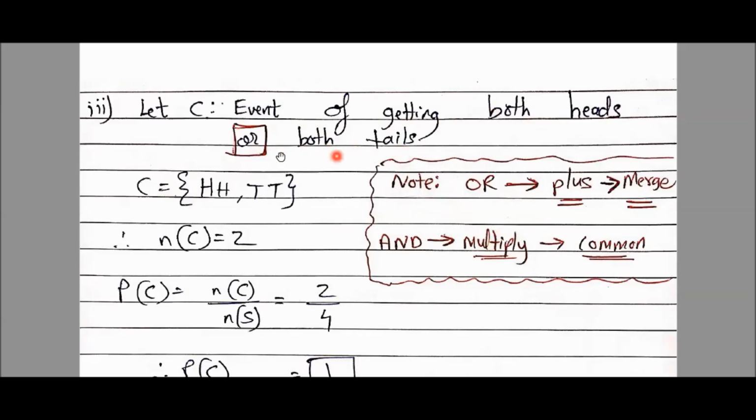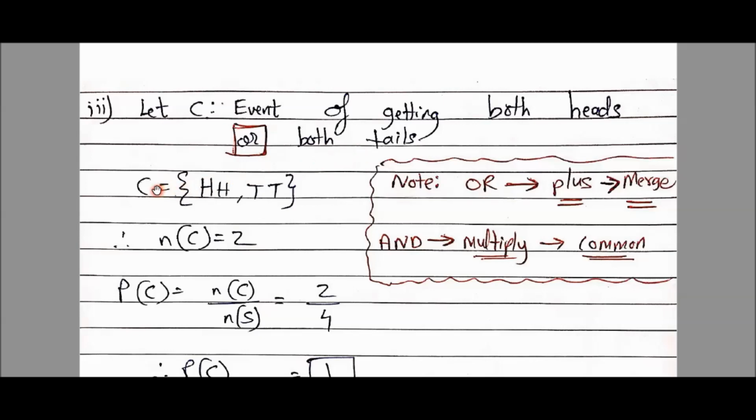Now, this note is very important, students. I want you all to write this word or. I have emphasized on this word or. Or means plus. Mathematically, it means plus, and if we translate it in English, it means merge. In the language of sets, whenever the word or comes, it means merging two sets, and mathematically, it means plus. Similarly, and means multiply, and in English we say common in the language of sets. But this case of and is not there in your syllabus. We'll just see this or wala case.